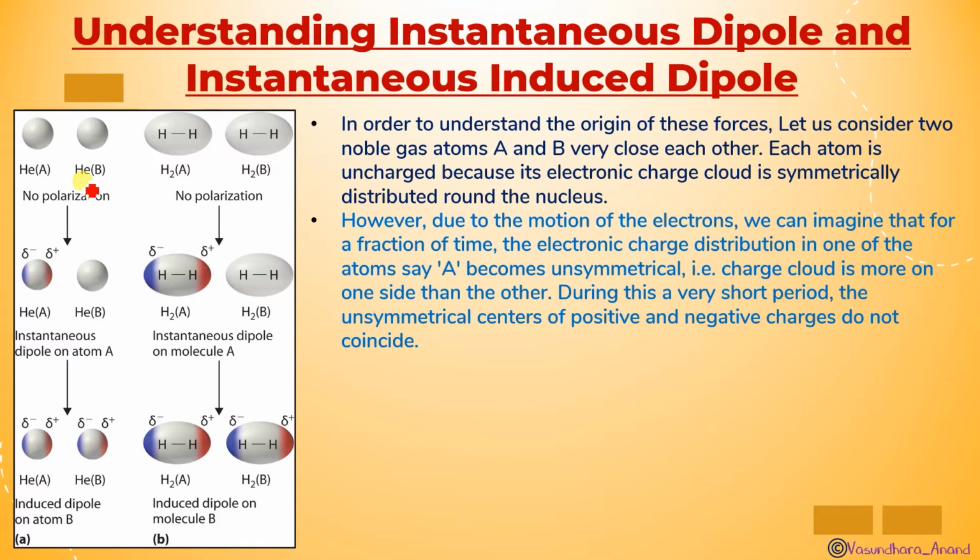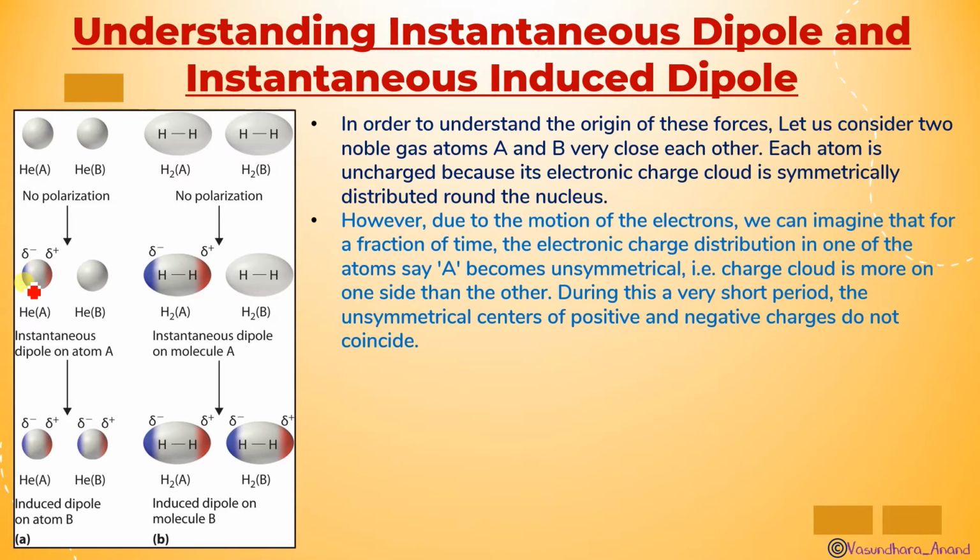So we can imagine that for a fraction of time, the electronic charge distribution in one of the atoms, say A, becomes unsymmetrical. One side it got crowded, isn't it? The electron cloud is more on one side than the other. And during this very short period, the centers of positive and negative charges do not coincide.